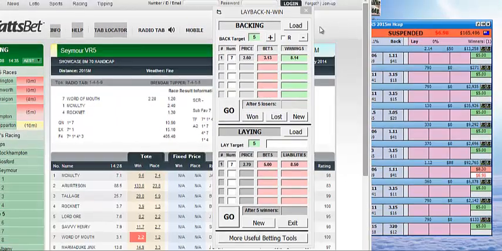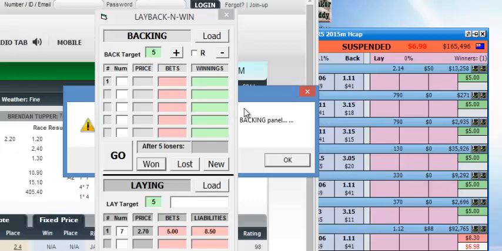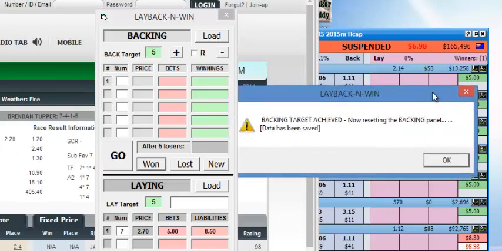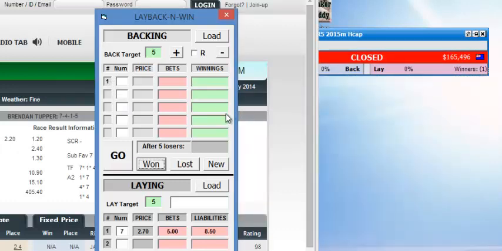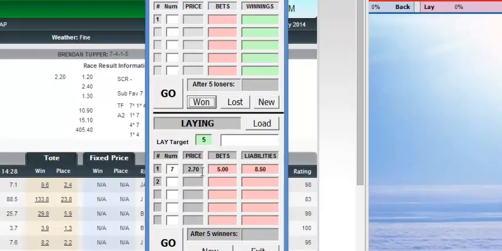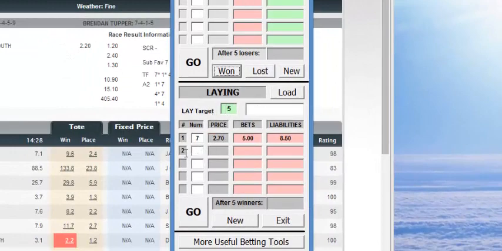So what this means now is that the backing part of this bet was a winner. So what we do here is we click 1, and we will get this notice here telling us our backing target was achieved. Now resetting the backing panel, the data has been saved. So the backing panel now will go back to number 1. Okay, and because we've lost the laying one, we can see now bet number 2 has come up, so we'll put in our bet number 2, we'll go in here and we can see what we do.